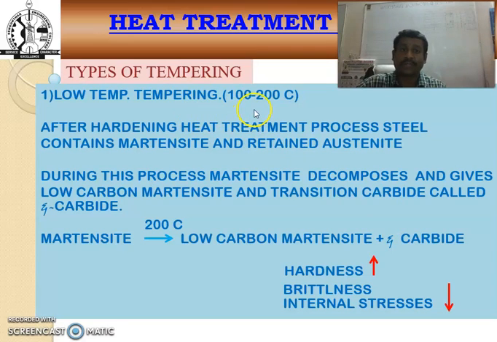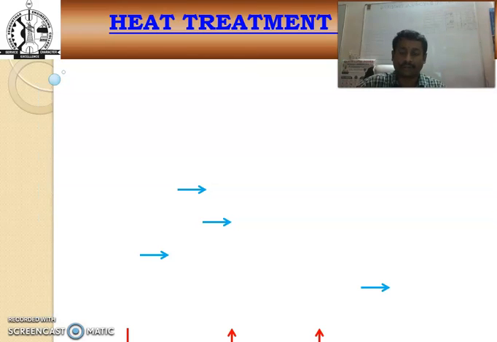The first one is low temperature tempering, at 100 to 200 degrees Celsius. Here the martensite structure obtained above 100 degrees and up to 200 degrees Celsius is a low carbon martensite plus transition carbide. In this, hardness is increased, and brittleness and internal stresses are relieved. So during this process, martensite decomposes and gives low carbon martensite and transition carbide, that is called alpha carbide.